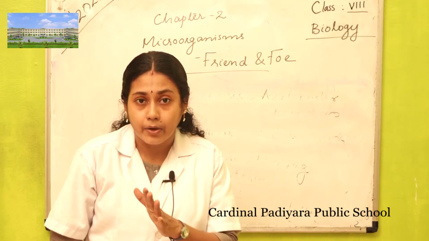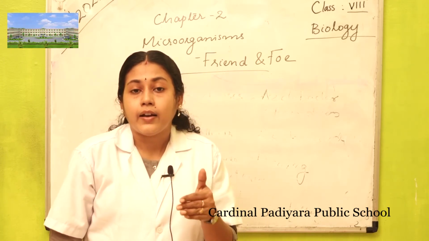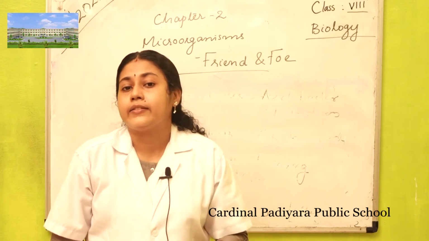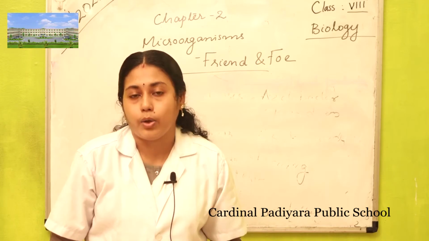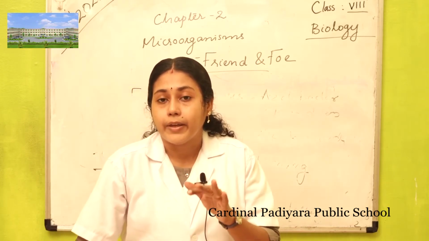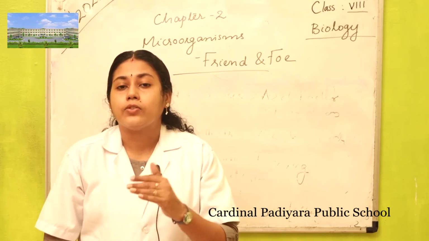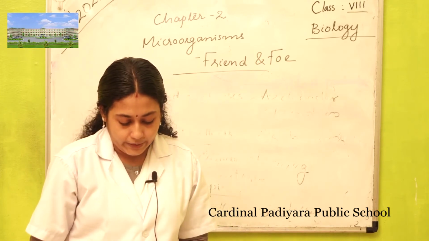So what are antibiotics? Antibiotics are medicines that act against bacteria to kill or stop their growth. Antibiotics are chemicals that kill or stop the growth of bacteria.